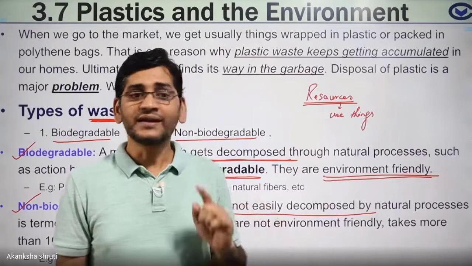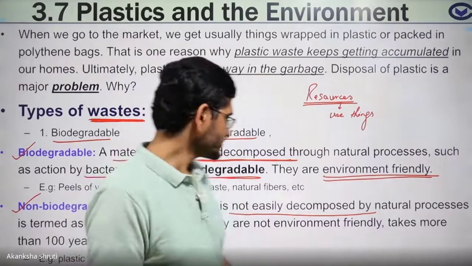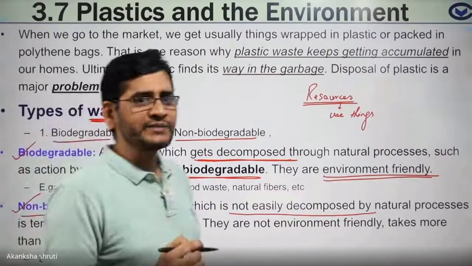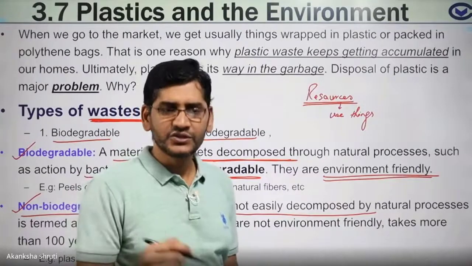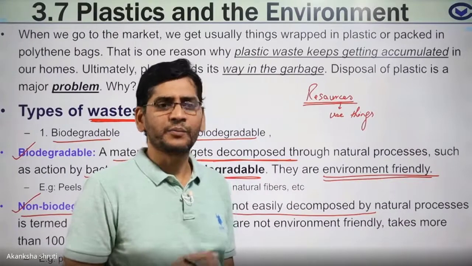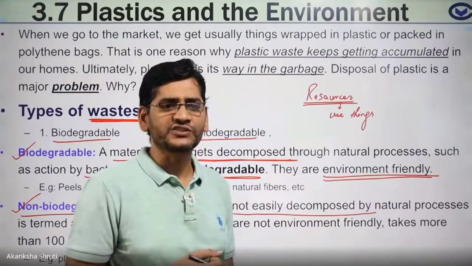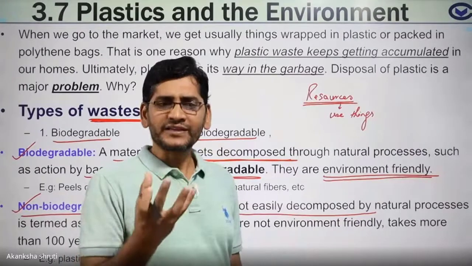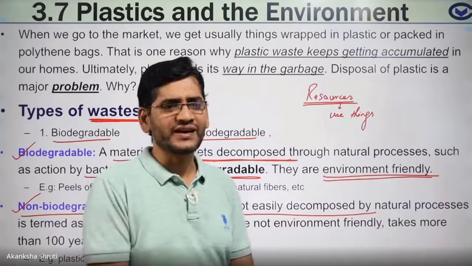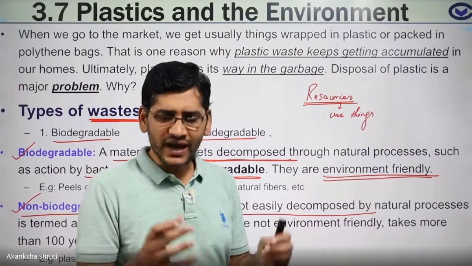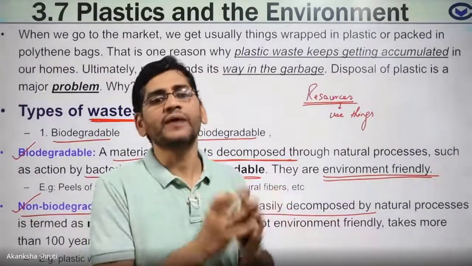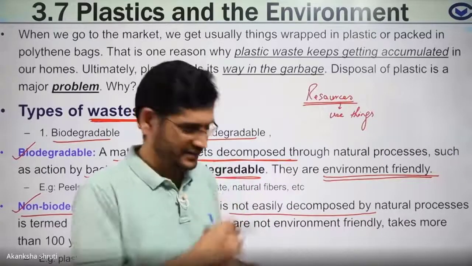that pollute the environment. Students, examples of such non-biodegradable waste are the polythene bag that we use for eating chips and throwing it here and there, the polythene bag that we take from the market, the polythene container, or the polythene jar which, once it appears old, you just throw it here and there. So these are non-biodegradable wastes which are very harmful to our environment. How they are affecting it, we are going to learn.